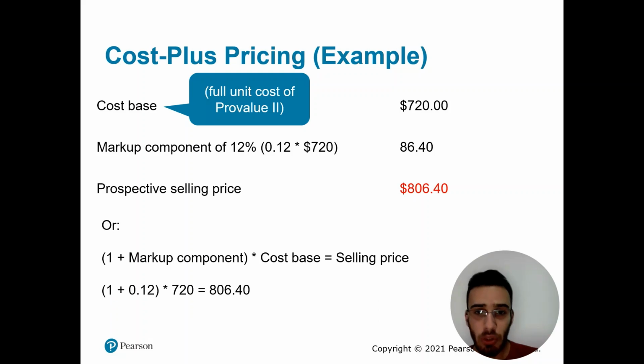Now another way to compute this is to add 1 to the markup component and then multiply it by the cost base, and then we can get the same result that we got earlier. But how do managers determine the markup component, the 12% in our case? Let's see.